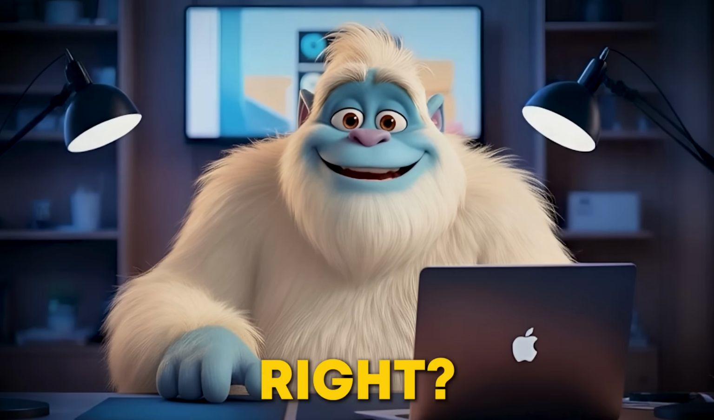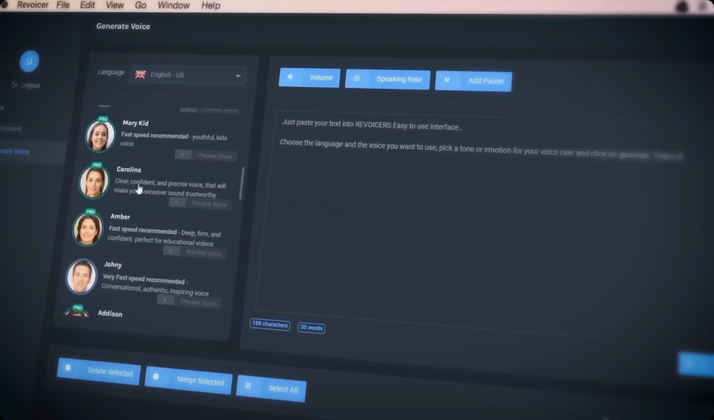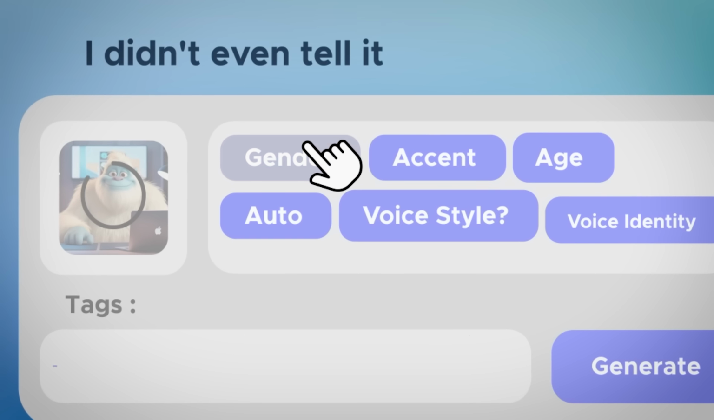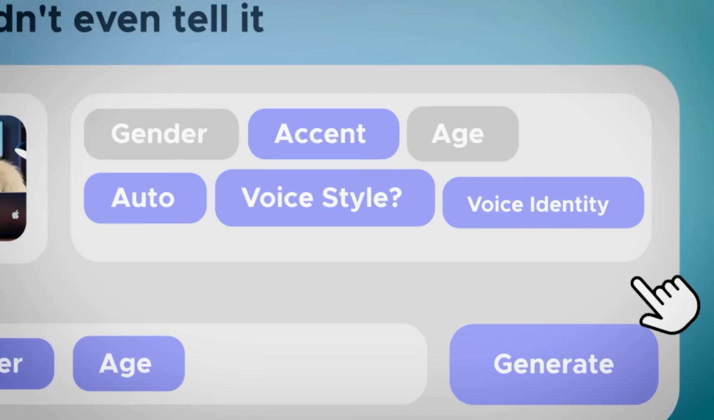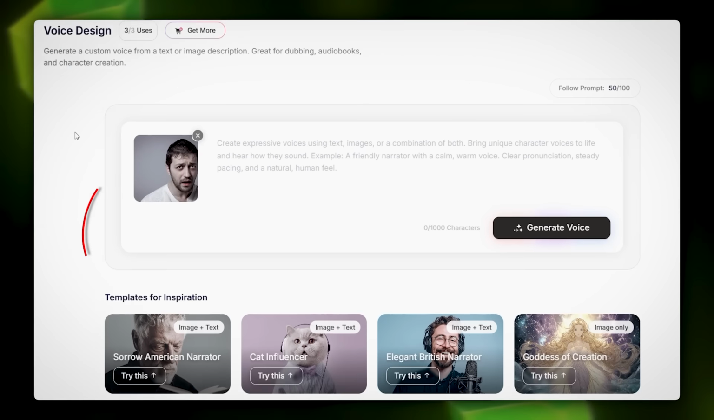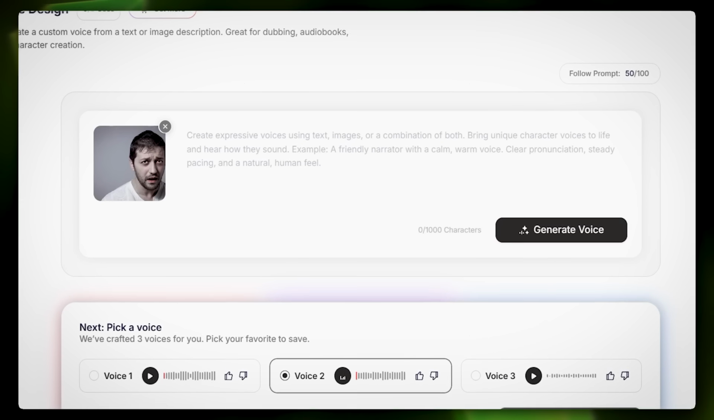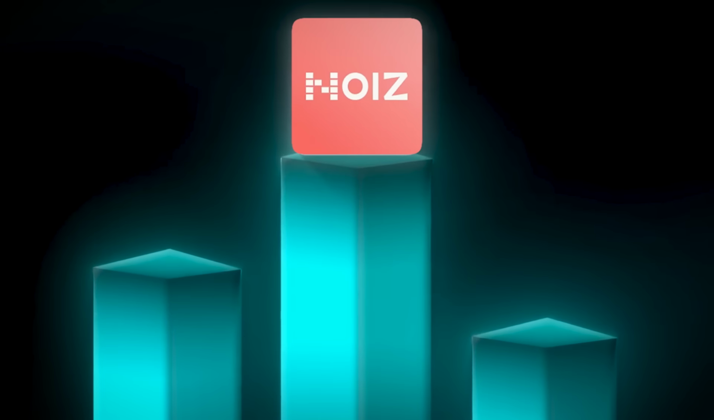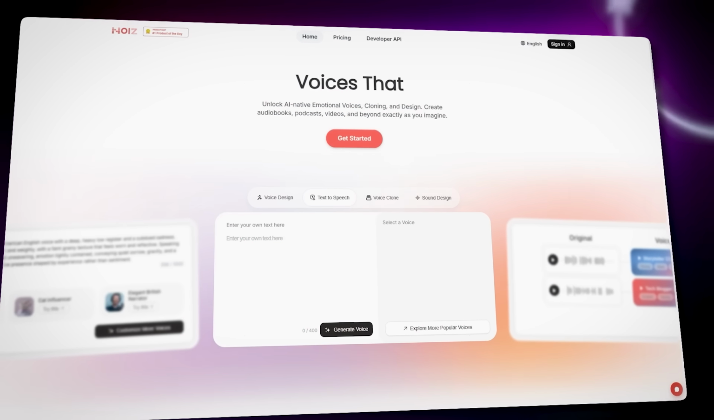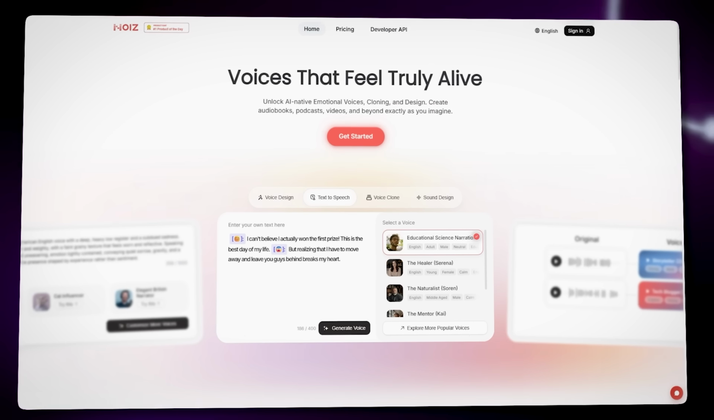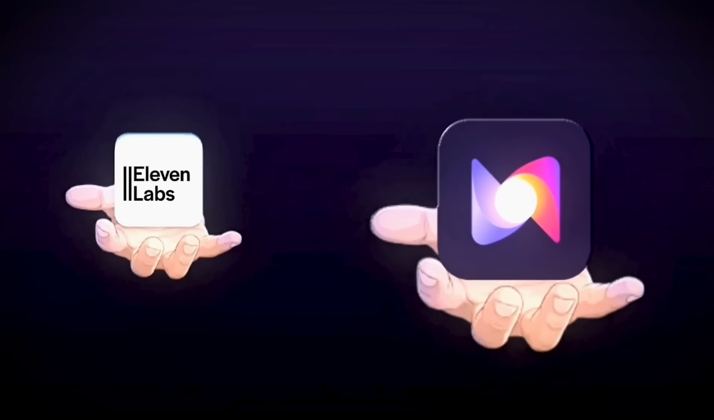You just heard that, right? I didn't write a script for the voice. I didn't pick from a list of 200 robotic options. I didn't even tell it what gender, age, or accent to use. I uploaded a picture, and the AI decided what this man sounds like. The tool is called Noiz AI, and it's the only mainstream voice tool on the planet that does this. Not ElevenLabs, not Murf, not Speechify, just Noiz.